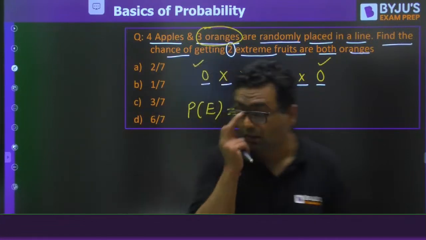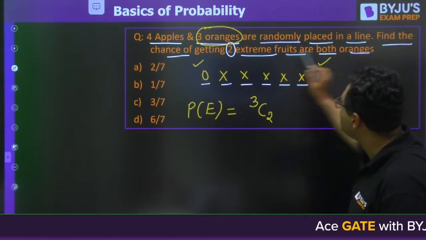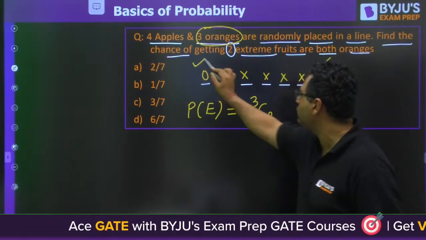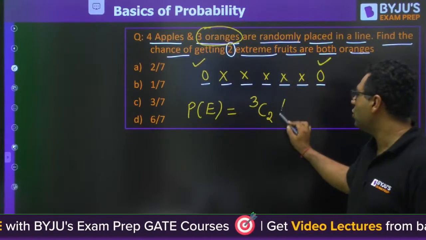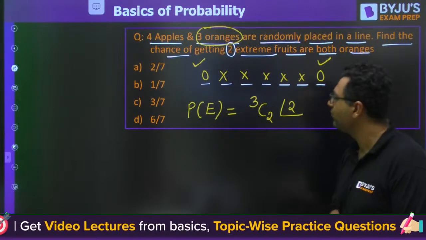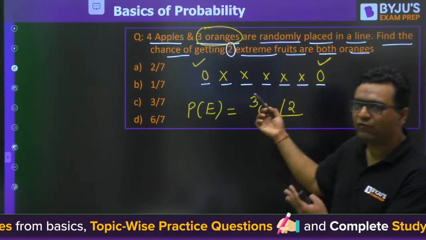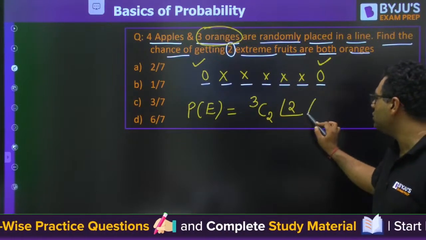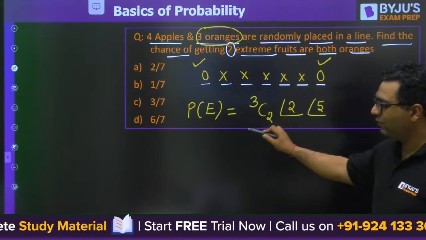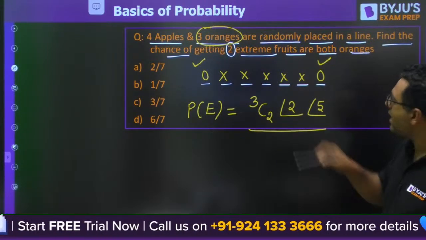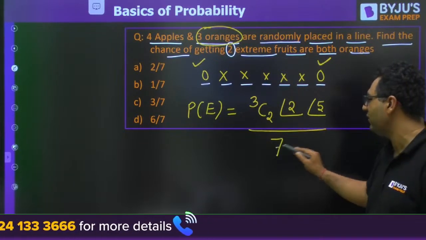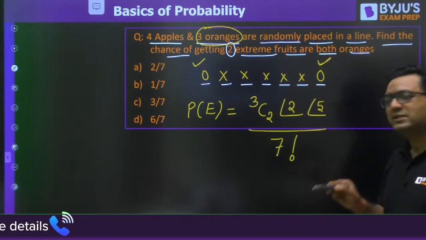Then my dear, you know the 2 oranges, we are going to have 2 oranges at 2 positions. This is first position, this is second. 2 oranges at 2 positions can be set in 2 factorial ways. And the rest 5 fruits at the rest 5 positions can be done in 5 factorial ways. And when we are talking about total fruits, they are 1, 2, 3, 4, 5, 6, 7. It is in 7 factorial ways. So this is going to be the answer.